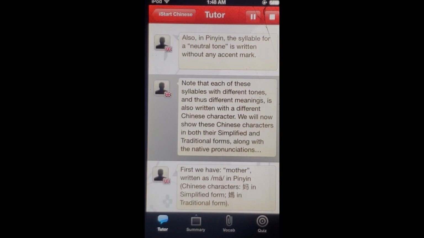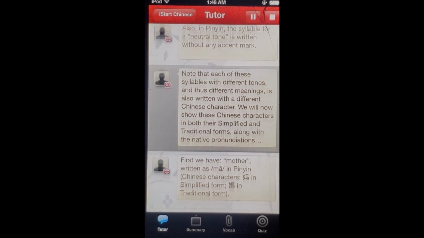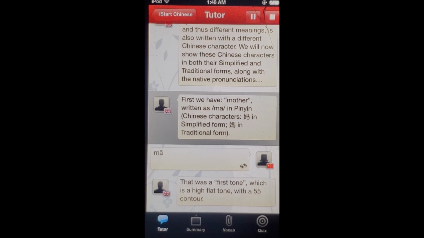Note that each of these syllables with different tones and thus different meanings is also written with a different Chinese character. We will now show these Chinese characters in both their simplified and traditional forms, along with the native pronunciations. First we have mother, written as M-A, macron in pinyin.